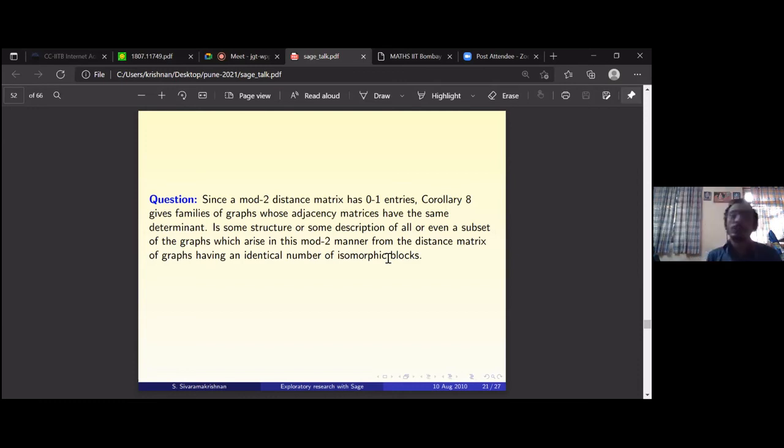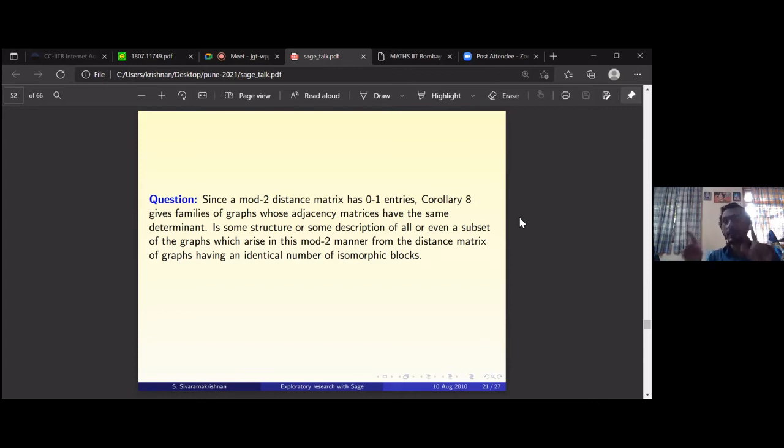See, this mod 2 distance matrix has 0, 1 entries, because it's mod 2. If you look at distances mod 2, there are only 0s and 1s in the entries. So corollary 8, which is the previous corollary, gives families of some. If you have a 0, 1 matrix and it's symmetric, that means it's the adjacency matrix of some graph. So there are a few graphs whose adjacency matrices have the same determinant. That's what we get. What can you say about the graphs?